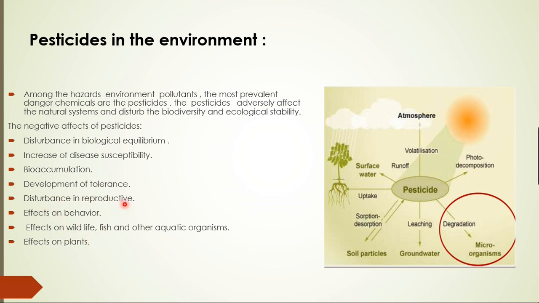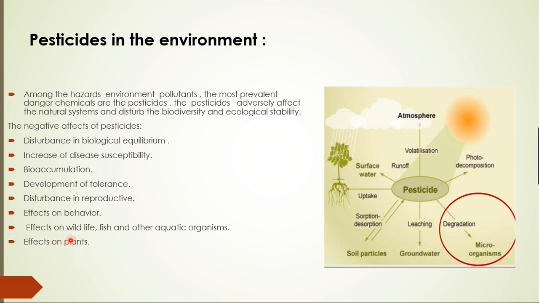Then the disturbance in reproductive systems, that is both aquatic life, animals, and humans are going to have, directly or indirectly, disturbance in their reproduction. And then effects on behavior, then effects on wildlife and other aquatic animals and organisms, and even on the plants.